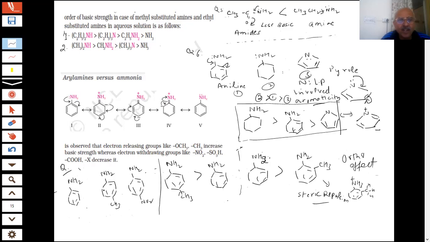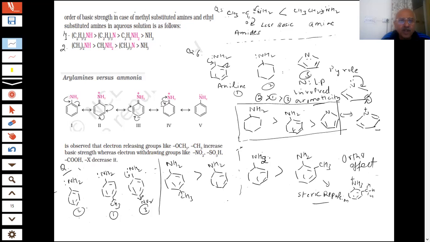How will we decide the order of basicity in this case? This is electron donating, so this will be number 1. This is electron withdrawing, nitro group, least. And then this is at number 2. Okay? 1, 2, 3. This is the least basic here, because nitro group is a strongly electron withdrawing group.